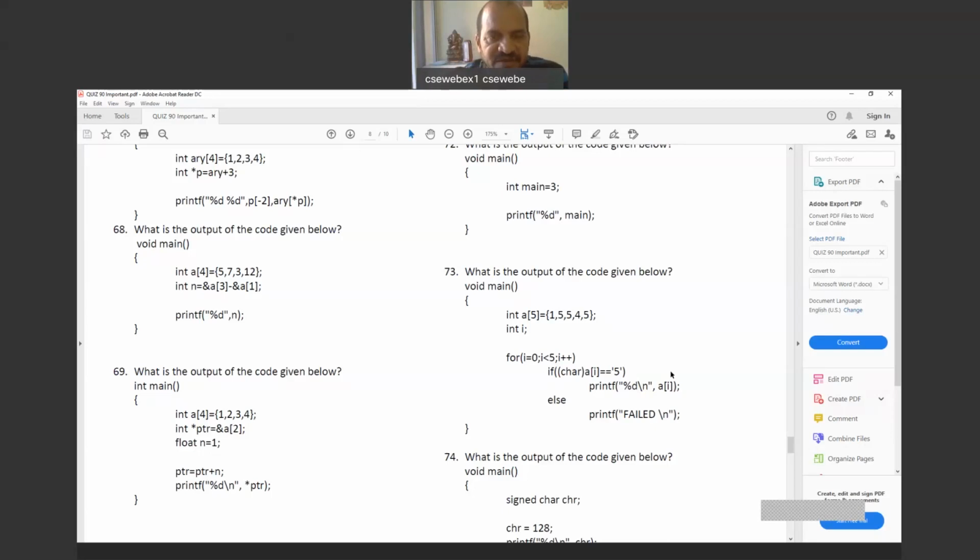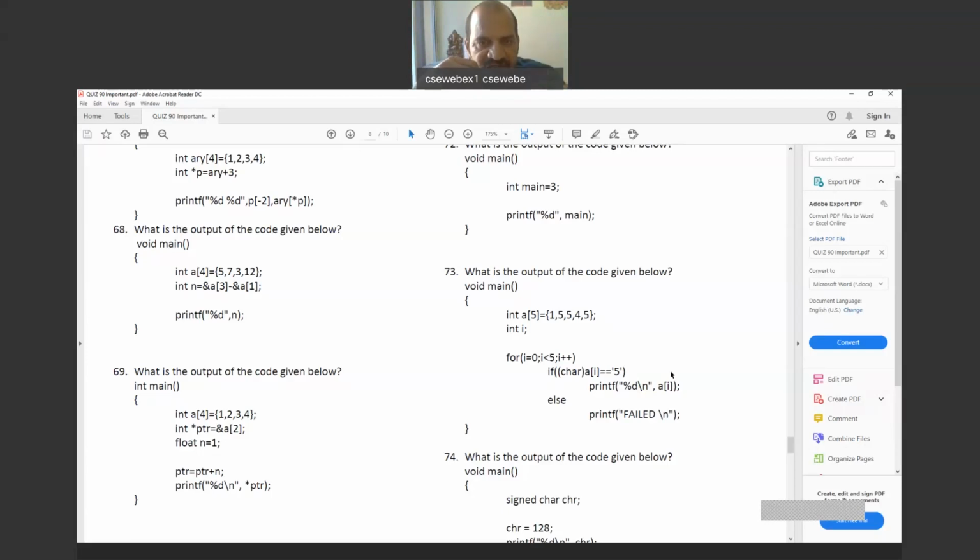For example, capital A's ASCII value is 65. So if you convert char of 65, we will get capital A. If you take char of 70, we will get the sixth character, F. So char of a number gives that number's ASCII equivalent character. If you take char of 97, we get small a. Char of 47 or 48, we get the equivalent of 0.